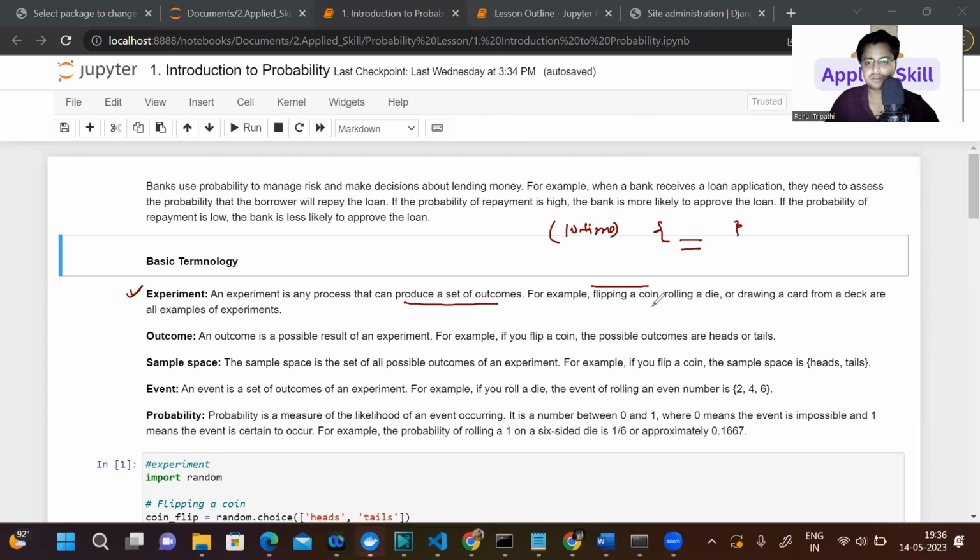I think you are getting my point. Other examples are rolling a die or drawing a card from a deck. All are examples of experiments. If you want to understand it in more real terms, suppose you have 100 people and you want to order some t-shirts for them.